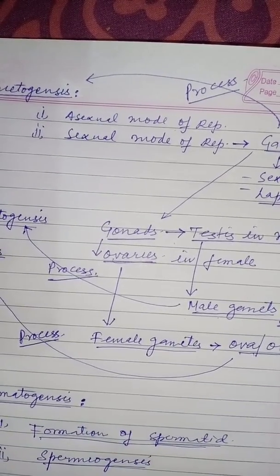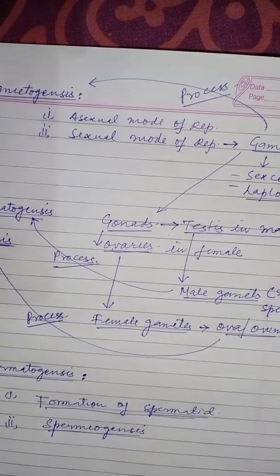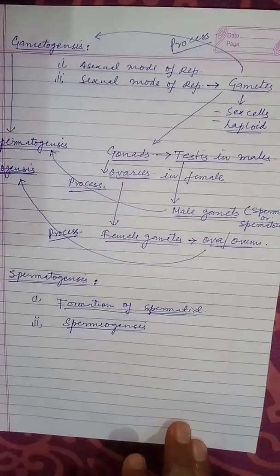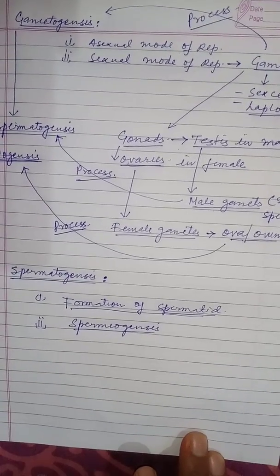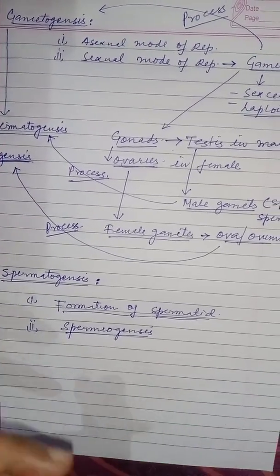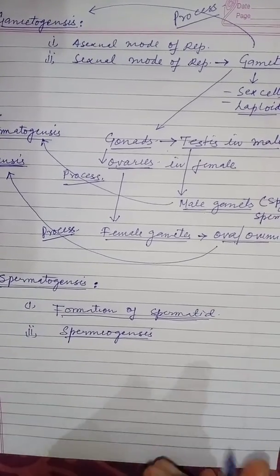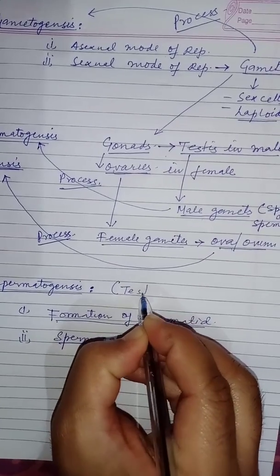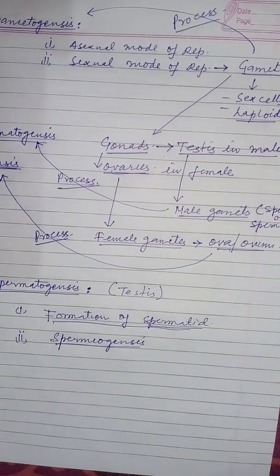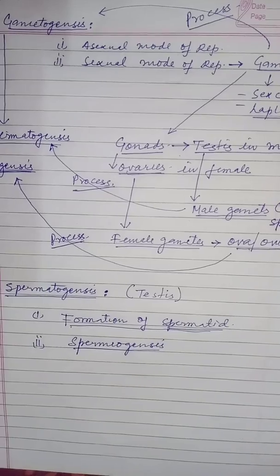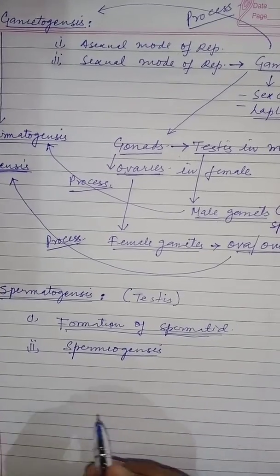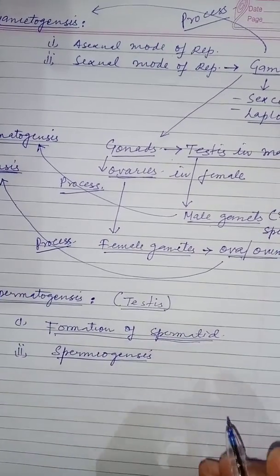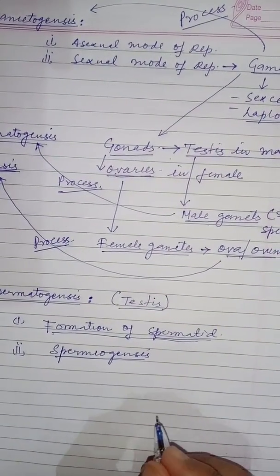Now I will take a little time to make you understand the histology of the testis, as spermatogenesis takes place in the testis. If you look at the structure of the testis of the vertebrates, we find that the testis is formed of tubules, the seminiferous tubules.